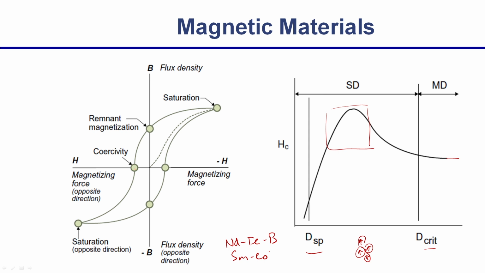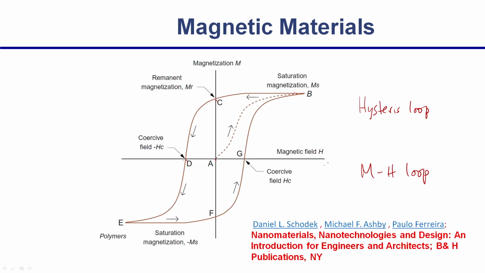If you want to go through much more detail, please read the books which I am referring to below many of the slides. Here I referred to the book of Michael Ashby, Daniel and Paulo Ferreira. It is easily available, one can buy it or get it from online stores. You need to read these aspects, because some of you may design magnetic materials, some of you may design electrical materials, some structural materials, some something else. So, you should know the properties of these materials, what is important.